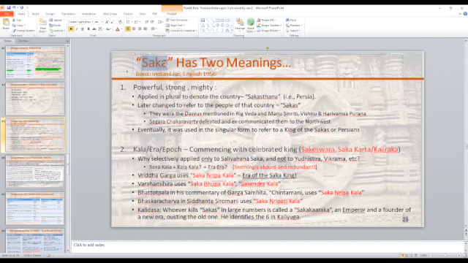Thank you. So the word Saka, Panditji says, has two meanings. And this is in a book that he wrote called Indian Eras. It's in English, published in 1956. In that, he writes that there are two meanings to the word Saka. The first meaning is powerful, strong, or mighty. These are adjectives, but originally it applied to a country.